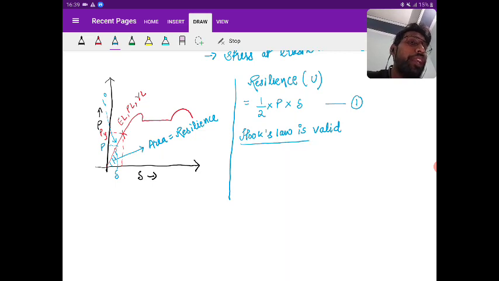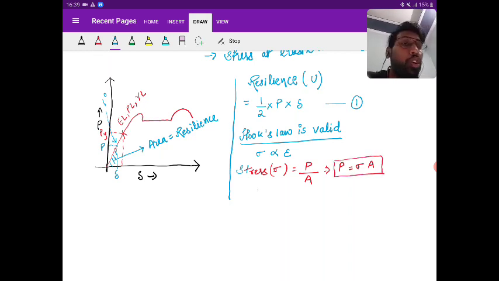If Hooke's law is valid, stress is directly proportional to strain, within the proportionality limit. The stress is nothing but engineering stress, denoted as sigma, which is load upon area. Load P is there, and let us say the initial area is capital A. So from here, P is equal to sigma into A. Yes or no?